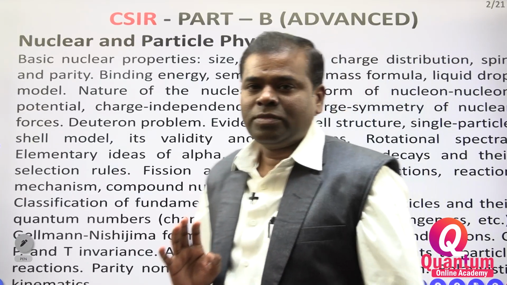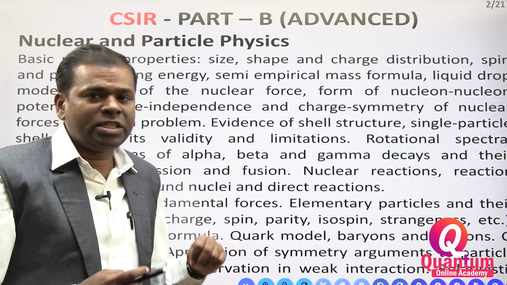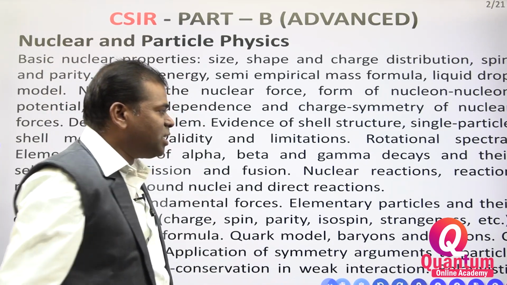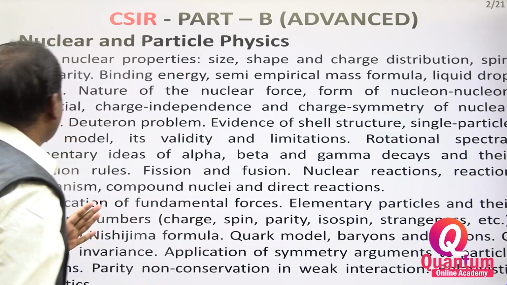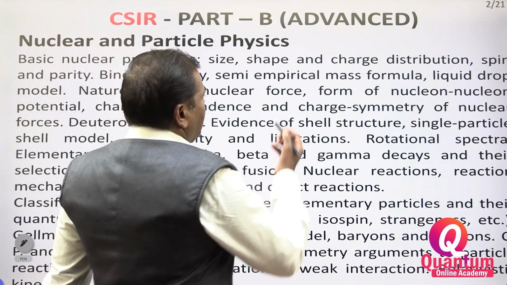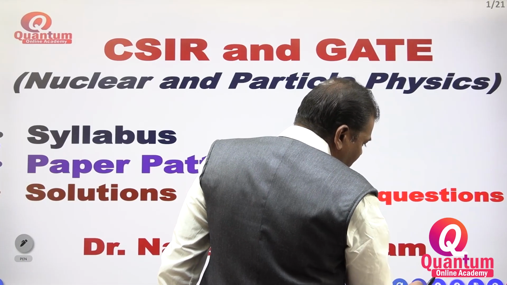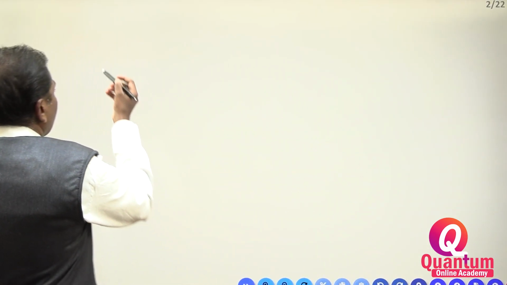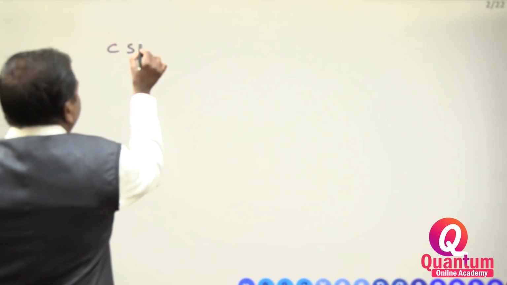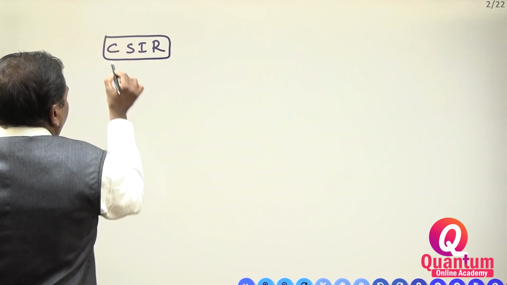Now we will see. I already told you that CSIR has 2 sections, but the 2 sections are only for 6 papers. You have to see, in CSIR there are 2 sections: one is the core part and the other is the advanced part.